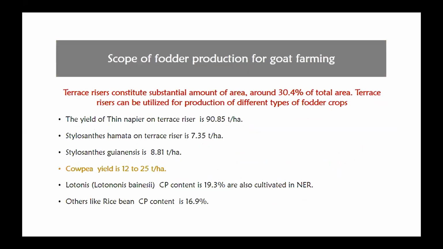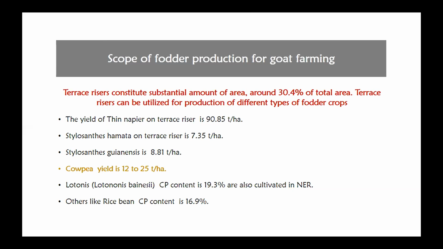Then the scope of fodder production for goat farming is that this terrace type of farming system constitutes a substantial amount in the area, about 30% of the total area. So in the terrace riser or terrace farming, we can cultivate different types of fodder crops. So these are some of the estimated yields from terrace farming.